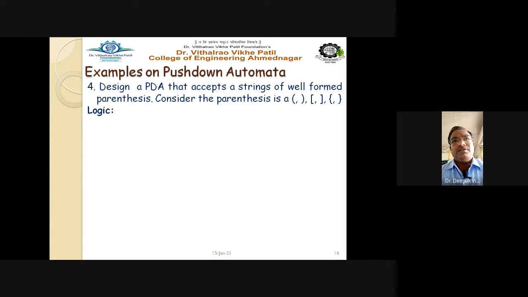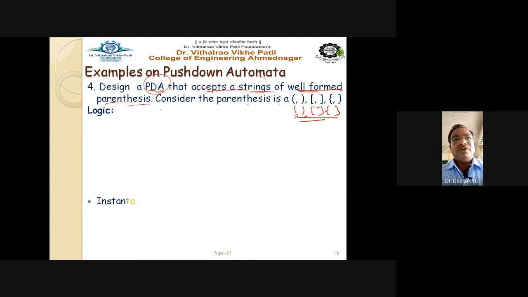Design a PDA that accepts the strings of well-formed parentheses. So the question is that we have to design a pushdown automata. Read it carefully. We have to design a pushdown automata that accepts a string of well-formed parentheses, and the parentheses are the opening and closing round brackets, the opening and closing square brackets, and the opening and closing curly brackets. So these are the parentheses. We have to design a PDA that will accept the string of well-formed parentheses.